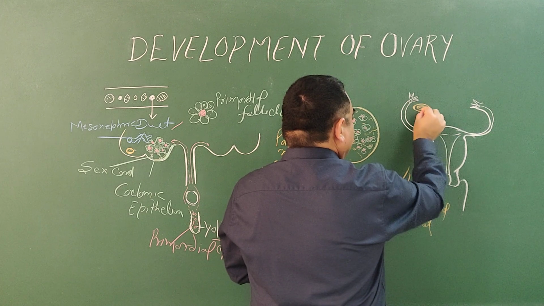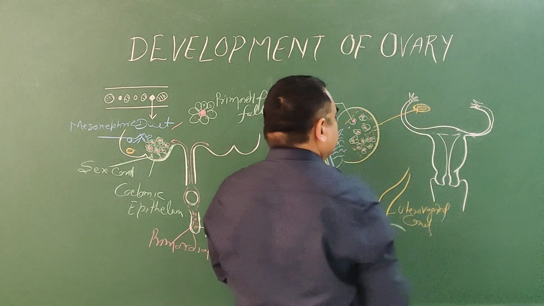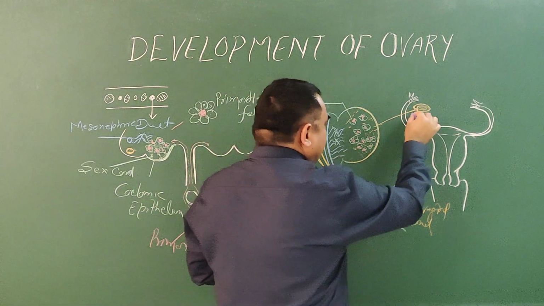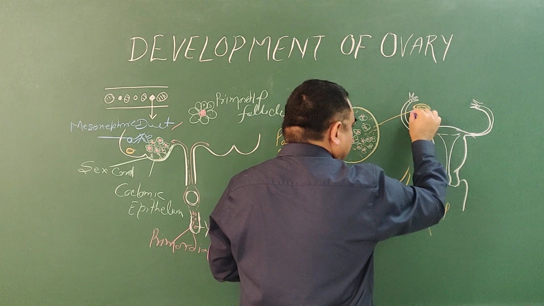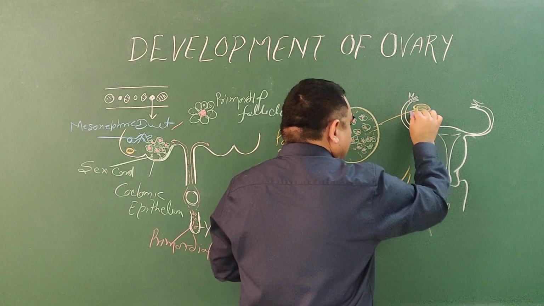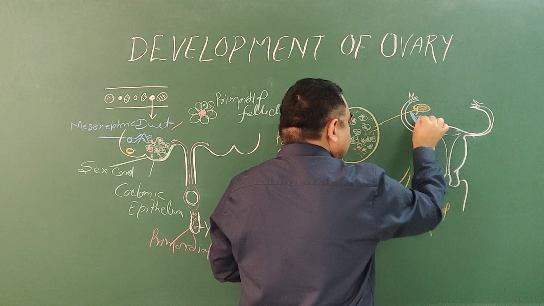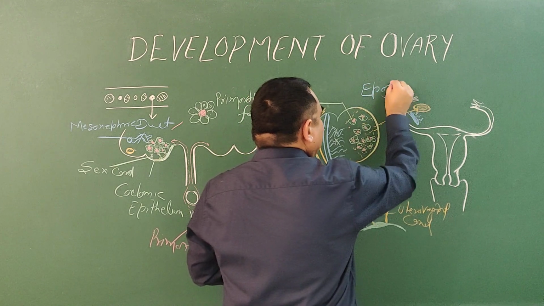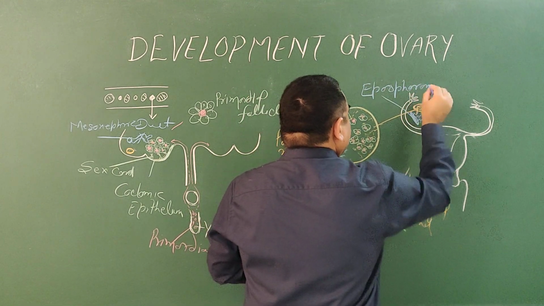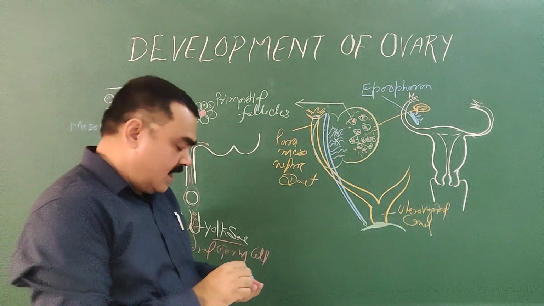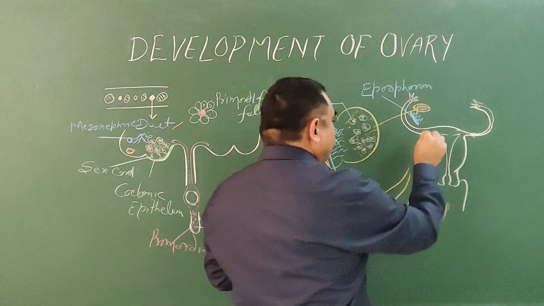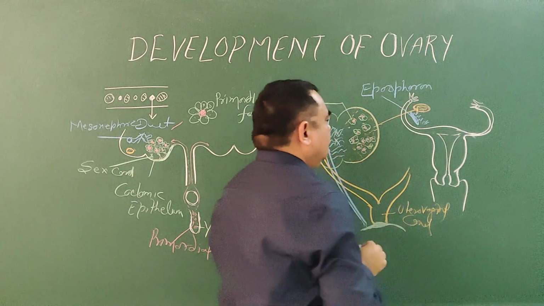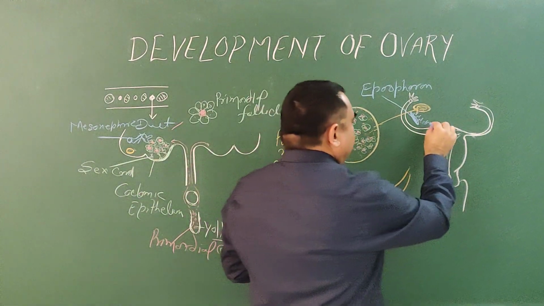So this is the position of the developing ovary. These mesonephric ducts, if some part persists, form the epoophoron. It forms the epoophoron, and in some part only tubules are present. This is known as paroophoron.